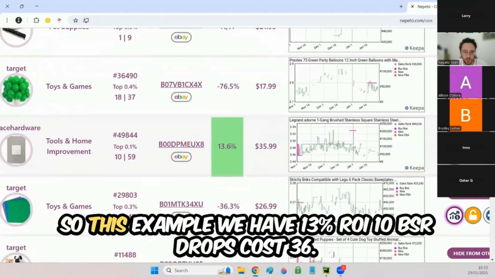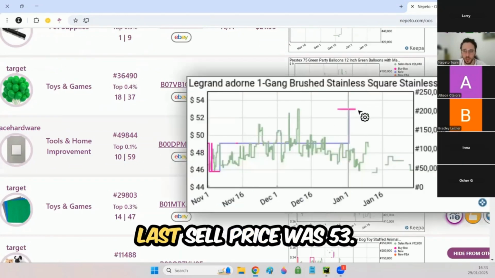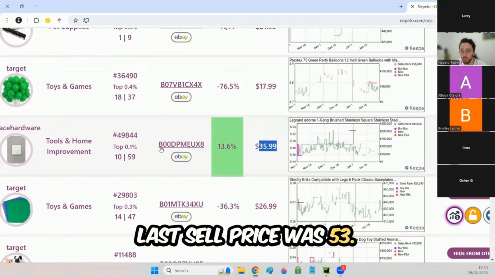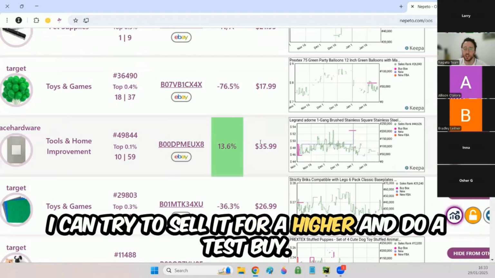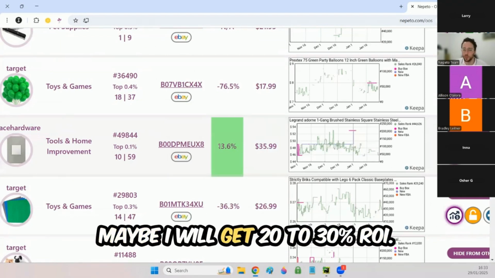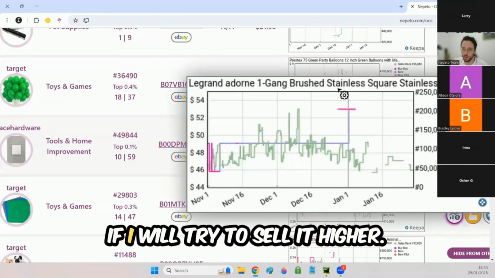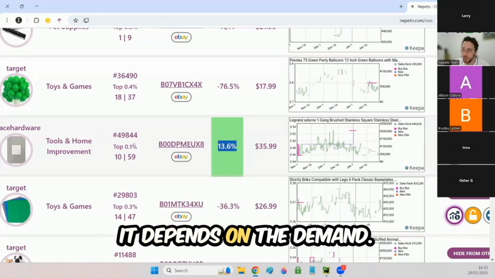So in this example, we have 13% ROI, 10 BSR drops, cost 36, last sell price was 53. I can try to sell it for a higher price and do a test buy. Maybe I will get 20 to 30% ROI if I try to sell it higher. It depends on the demand.